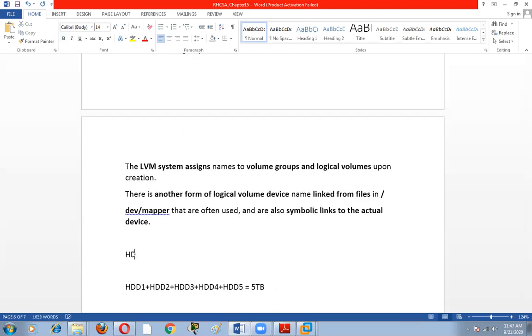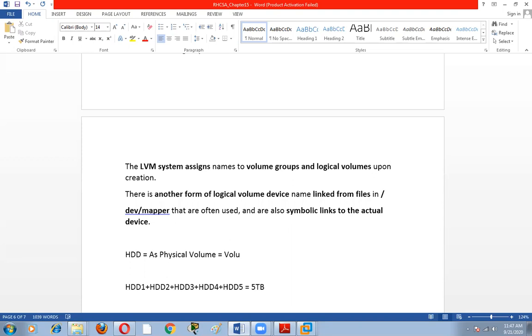Suppose we have a hard disk. First we take this hard disk and convert it into a physical volume, and add this physical volume into the volume group.